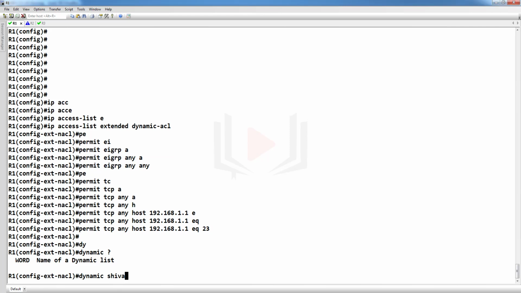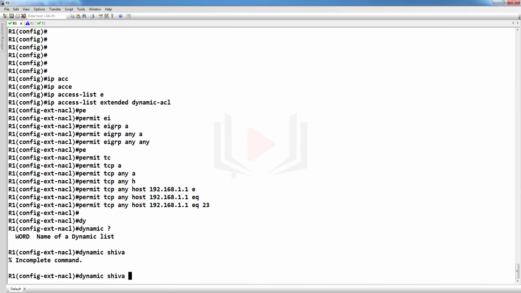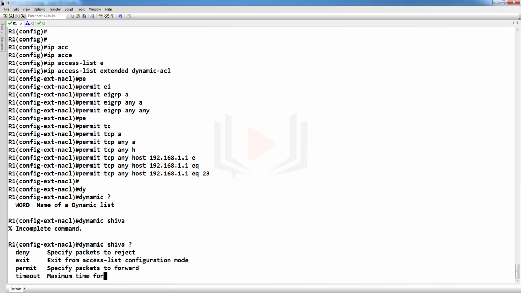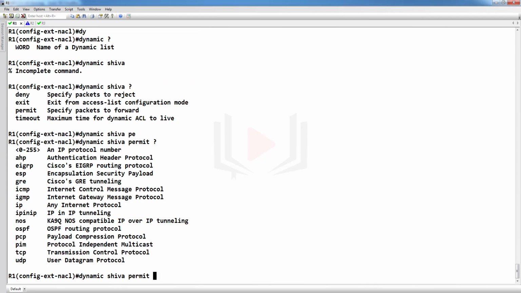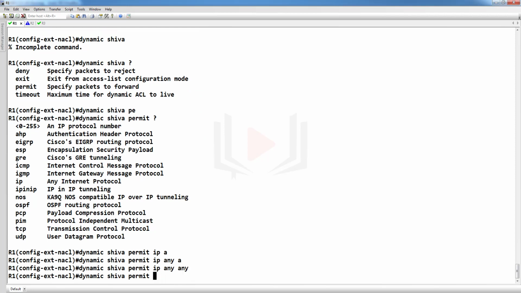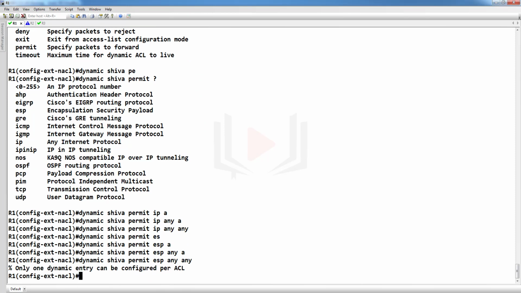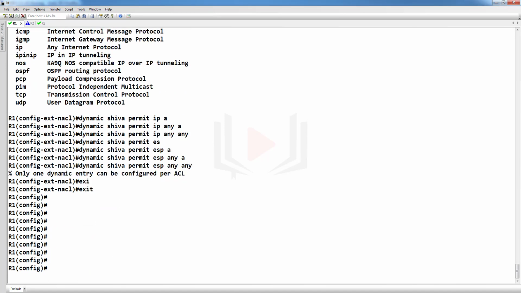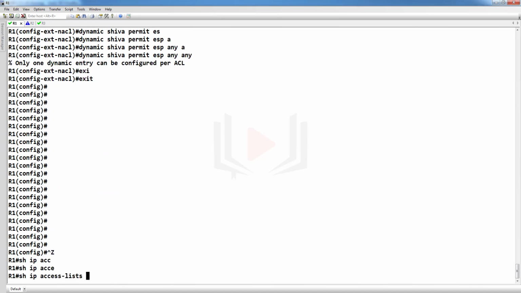It is up to you, you can use any name for the dynamic entry, and then permit. You can define one statement, that's why I am using permit IP any. Let's try to configure another permit, ESP any for example. It says only one dynamic entry can be configured, which I have already configured, permit IP any. Then exit, show ip access-list.